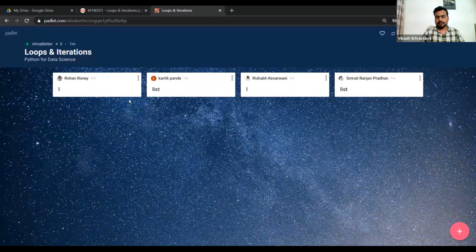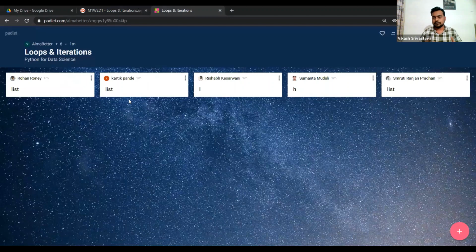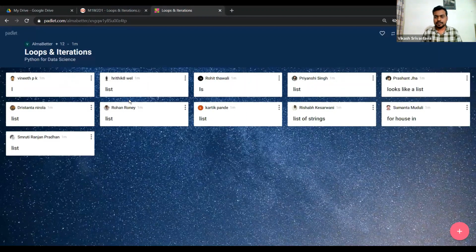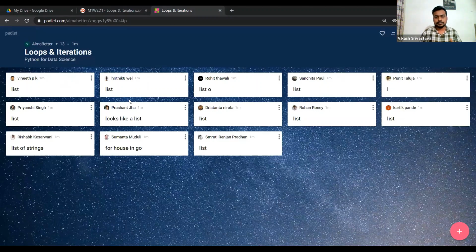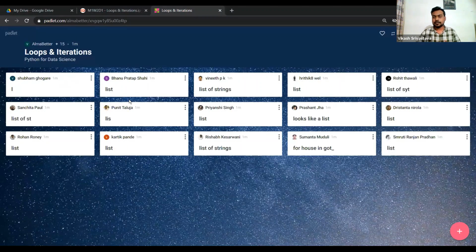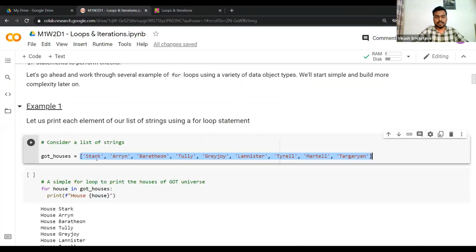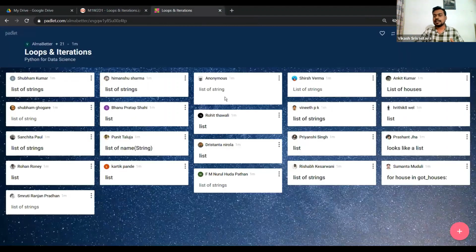I want a complete picture. Of course, you can tell me. Yeah, so Rishabh is correct. It's a list of strings. So this is what I wanted you to get to. Of course, I am not expecting you to write the for loop as of now. I'm just asking you to tell me what this is. So this is a list of strings, because each element is a string, all these elements are separated by commas, and all of them are enclosed in square brackets. This is what we'll call a list of strings.